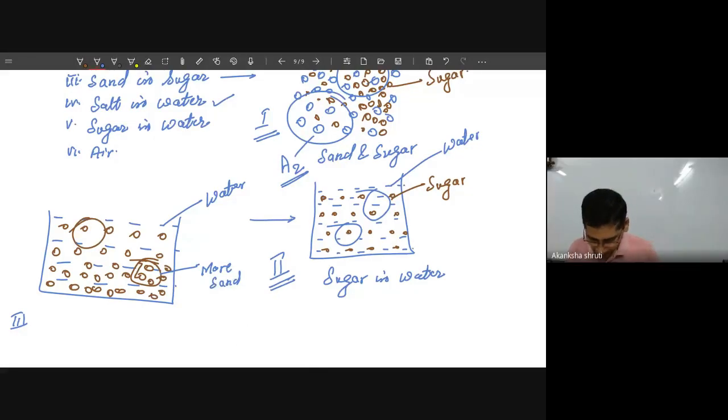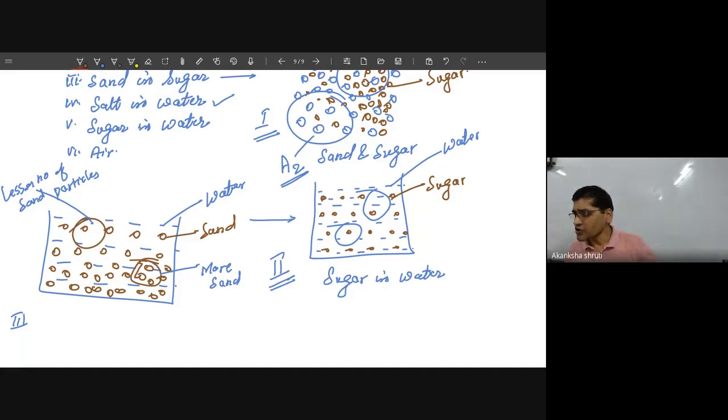Correct, you are right. So what we are observing, a more number of sand particles are at the bottom, they settled down. But here in this area, a lesser number of sand particles. Okay, students, so this blue is our water and this red one is our sand.